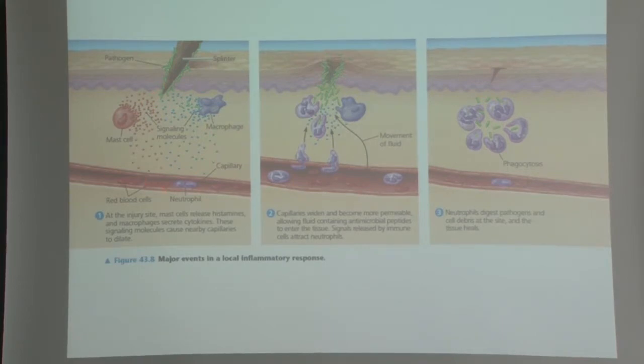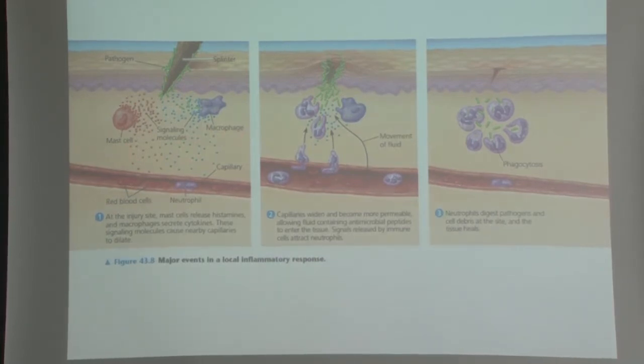In the tissues you have cells resting normally, called mast cells and macrophages. When the pathogen comes into the skin tissues, they excrete signaling molecules, which are histamines. The mast cell releases histamine, and in response, vasodilation occurs. The blood vessel enlarges and becomes more permeable.